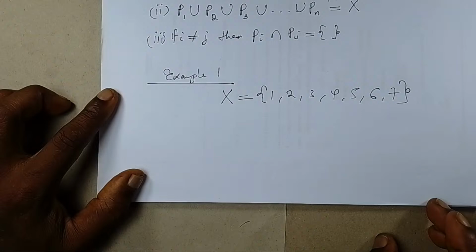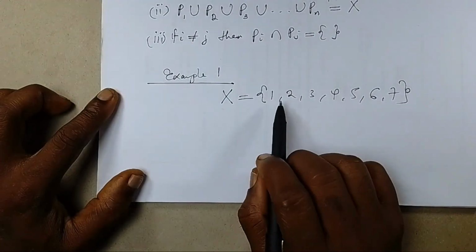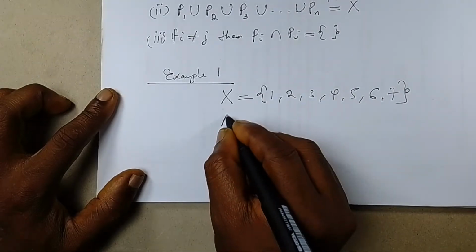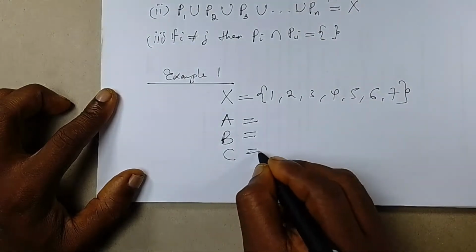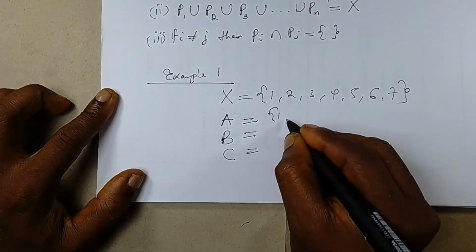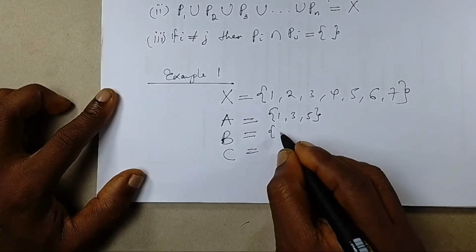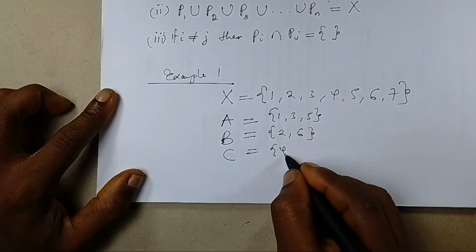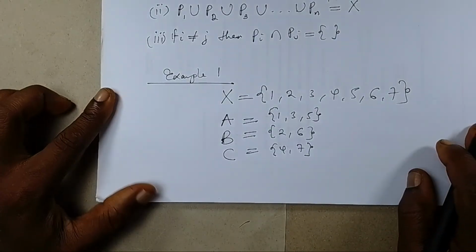So now let's assume that we have X to be a set that contains 7 elements, 1, 2, 3, 4, 5, 6, 7. Now we can form 3 partitions of X, A, B, and C, such that the first partition contains 1, 3, and 5. The second partition contains 2 and 6. The third partition contains 4 and 7. These are clearly partitions of X.